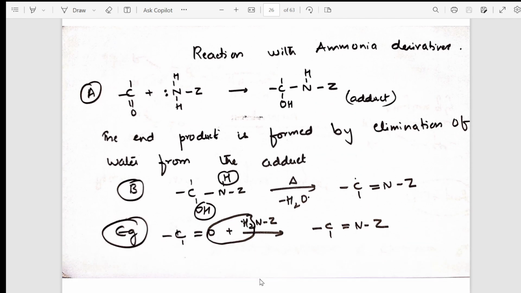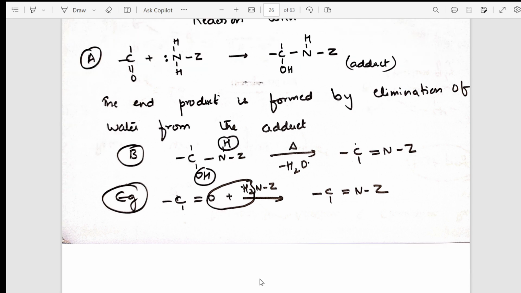I'm sorry. Let me just scroll. Okay. This is ammonia derivative reactions. Basically, how is the ammonia derivative? Because this Z is going to change, right? So I have given the general reaction first, where we get the addition product, and gradually I have taken the different products of that.